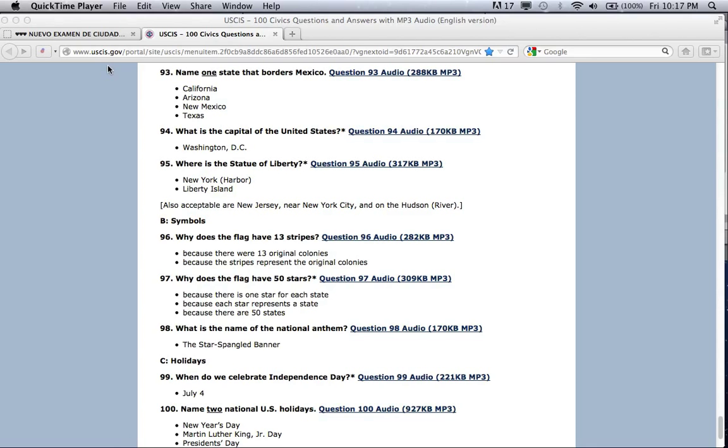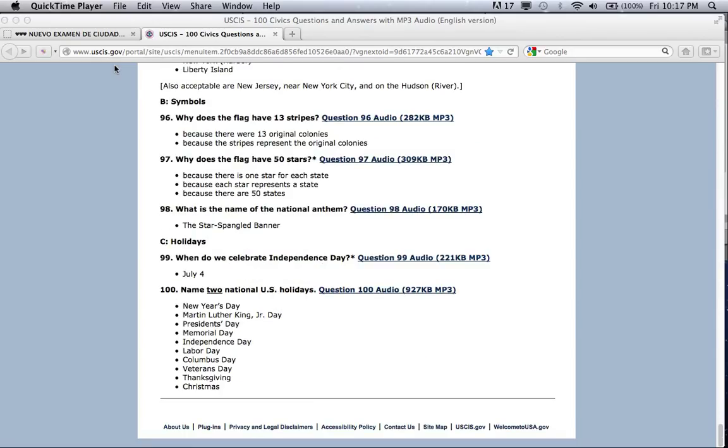What is the name of the national anthem? The Star-Spangled Banner. When do we celebrate Independence Day? July 4th. Name two national U.S. holidays. New Year's Day. Martin Luther King Jr. Day.